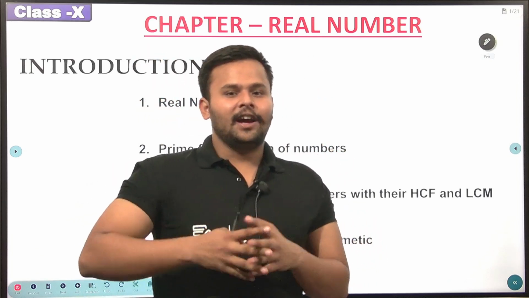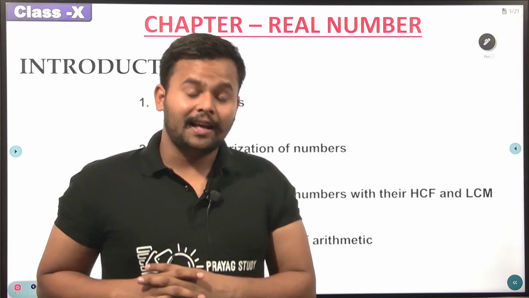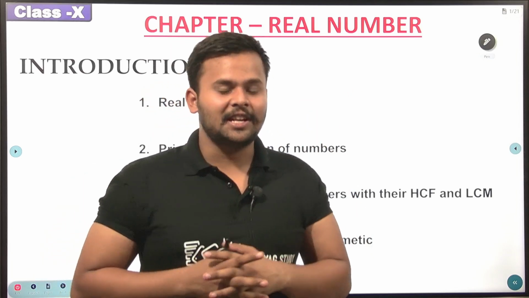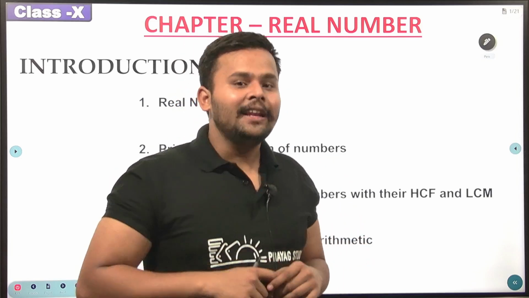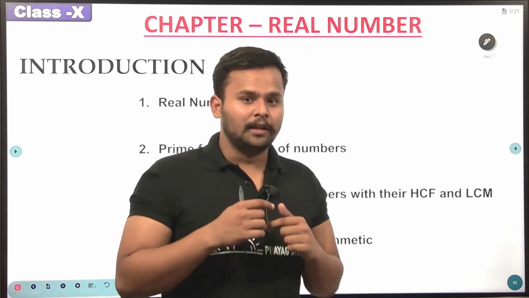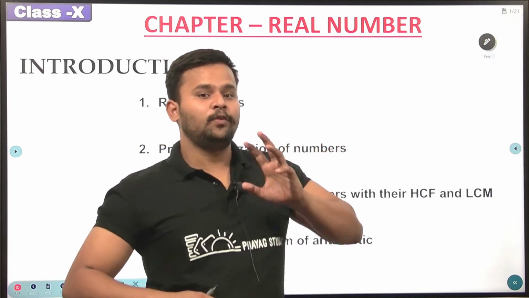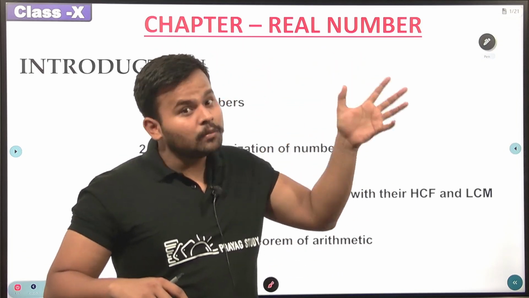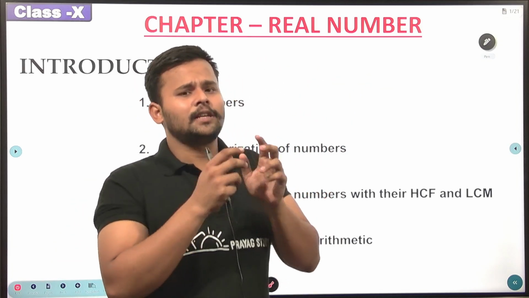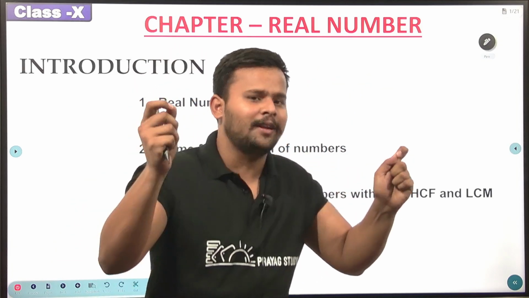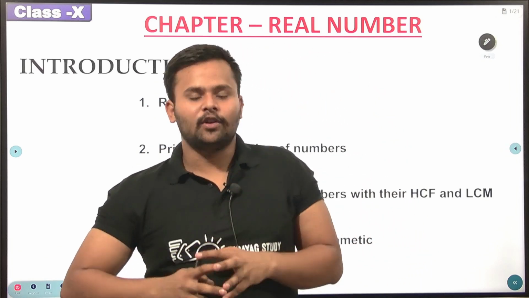Today we are here to understand the first chapter of our class 10, that is real numbers. Real number is something that we have learned before, right? In class 9th, we all had learned about the number system, in which there was a part which we had understood as the real numbers. So what are the real numbers? Actually, real numbers are the numbers which can be represented on a number line. That is the one thing that is most important for this chapter, right?